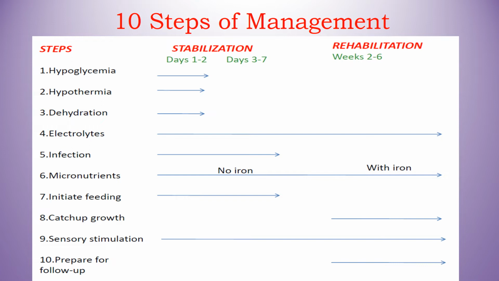Now, the World Health Organization and the Ministry of Health and Family Welfare describe the management of SAM in 10 steps, and usually these are asked in your exam. अगर ध्यान से देखें तो the first 5 steps are related to the management of complications of SAM, and the last 5 steps are related to introduction of diet and supportive management of severe acute malnutrition.